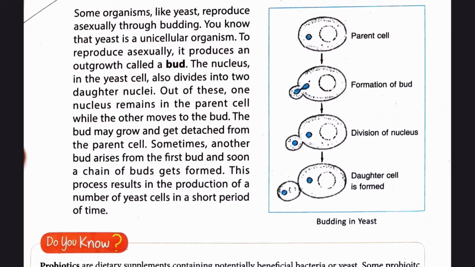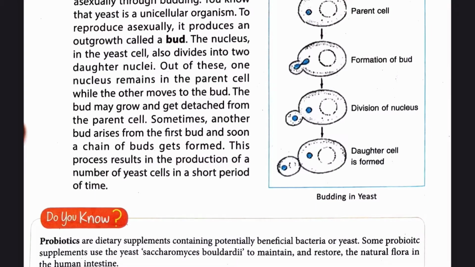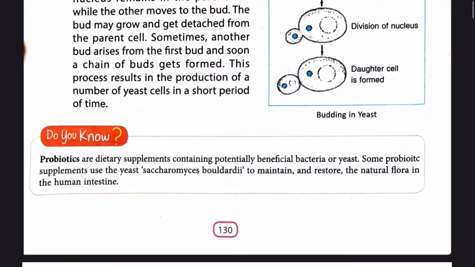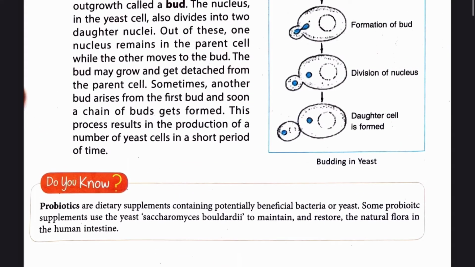You know that yeast is a unicellular organism. To reproduce asexually, it produces an outgrowth called a bud. The nucleus in the yeast cell also divides into two daughter nuclei. Out of these, one nucleus remains in the parent cell while the other moves to the bud. The bud may grow and get detached from the parent cell. Sometimes another bud arises from the first bud and soon a chain of buds gets formed. This process results in reproduction of a number of yeast cells in a short period of time.